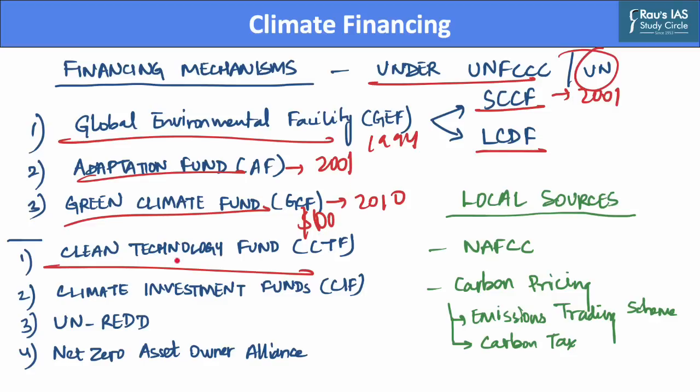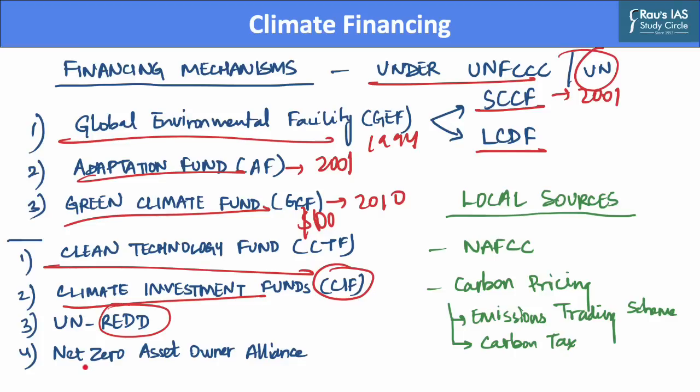The second is the Climate Investment Fund or CIF, which aims to accelerate climate action by empowering transformation in clean technology, energy access, climate resilience, and sustainable forests in developing and middle income countries. The third is the United Nations Reducing Emissions from Deforestation and Forest Degradation, also known as the REDD Initiative, which aims to protect forests, which are a preeminent nature-based solution for the climate emergency.